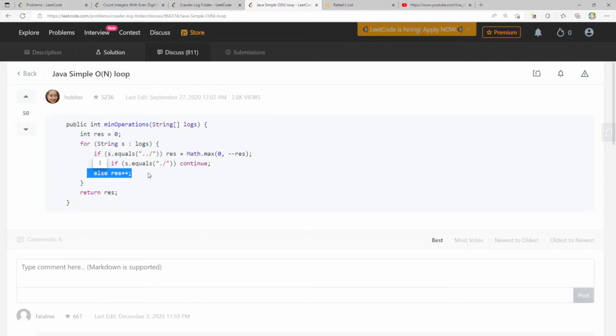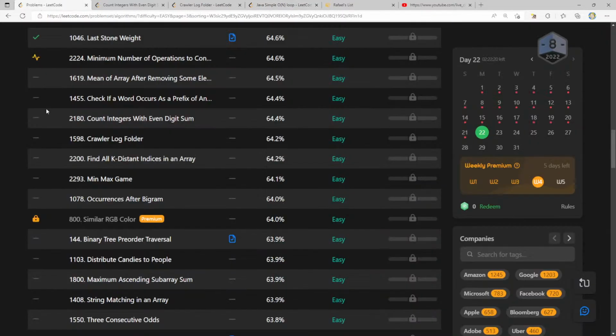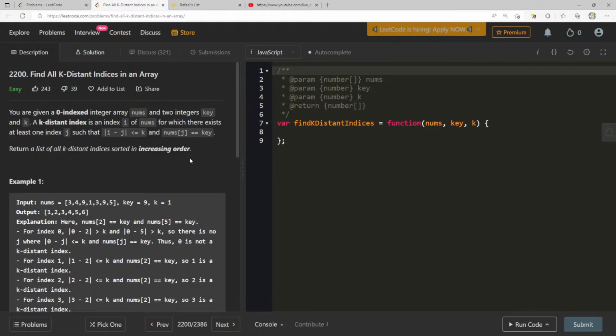Res, continue, else, res plus plus, right? Okay, cool. Oh, this is nice. I like this. Instead of specifically preventing it, we can just do this. Yeah, that's a nice little pattern. I like that. Cool. We've done 3 questions already. That's nice. I know I removed the count integers one off, but I'll remember to get to that one at the end.